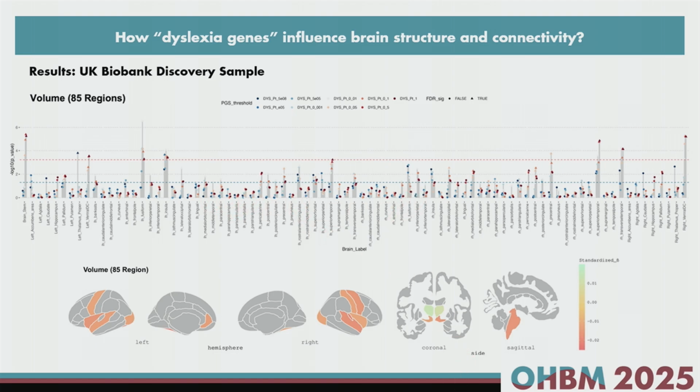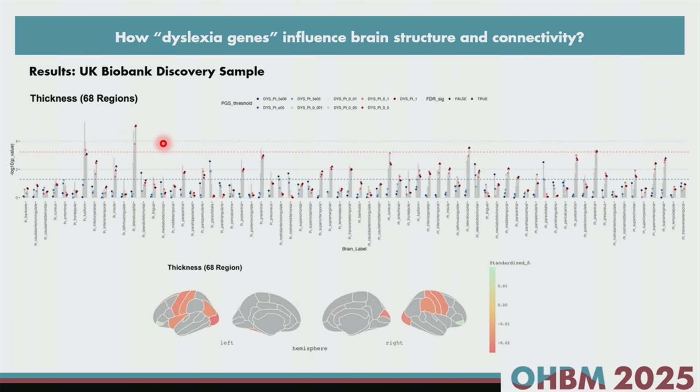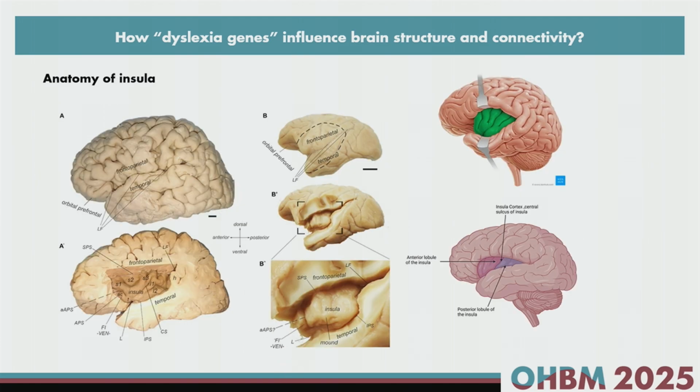Another important thing that I want to point out is that we find a similar pattern for surface area, the correlation between polygenic scores of dyslexia and the surface area of our subjects, and also a similar pattern for cortical thickness. But across those three gray matter measures, the only brain region that can be replicated across all of them is the left insula, which is here. This is the anatomy of the left insula.